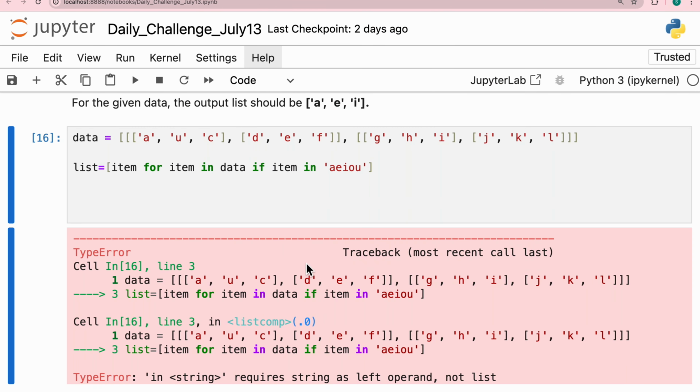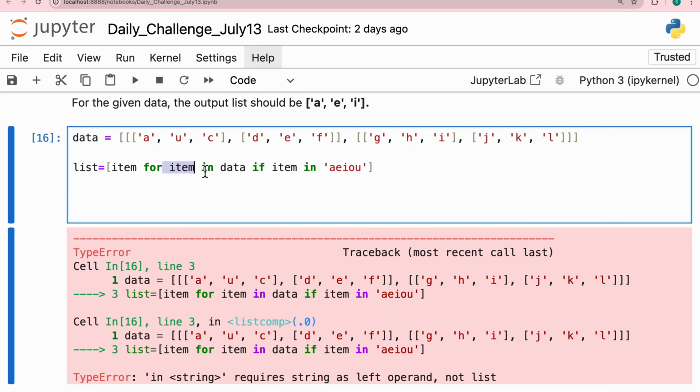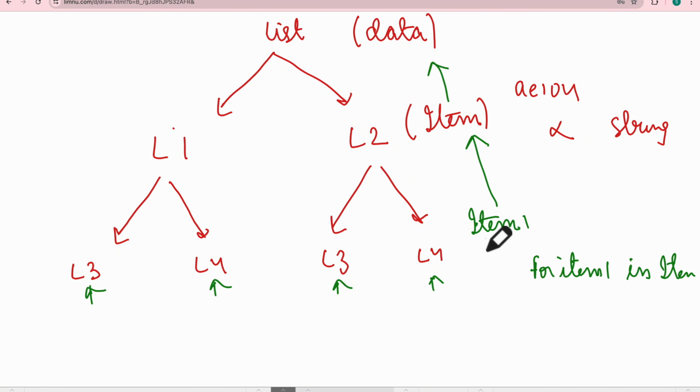So what are we doing here? For item in data, we did this much. Right now I'm removing the if condition, because we want to access the elements. We have already explored for item in data. Now we want to go one step down: item 1 should be in item.